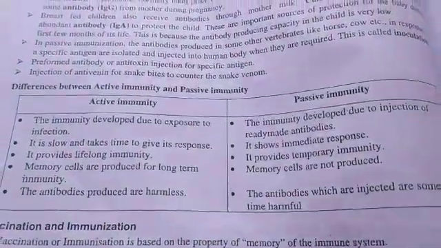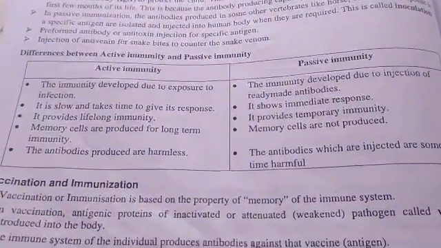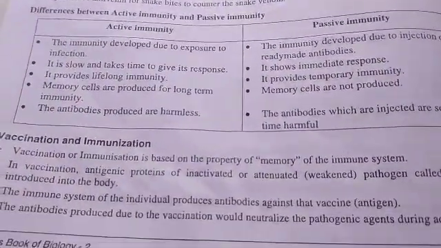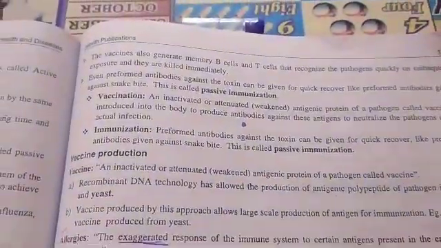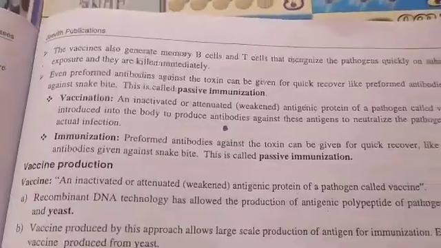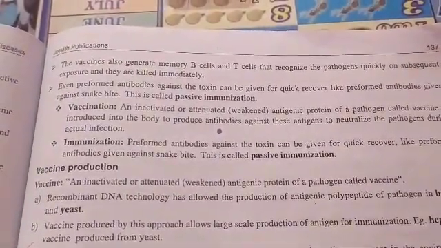If you see the difference, you will get a clear-cut idea about this differentiation of immunity. Next, what exactly is vaccination?